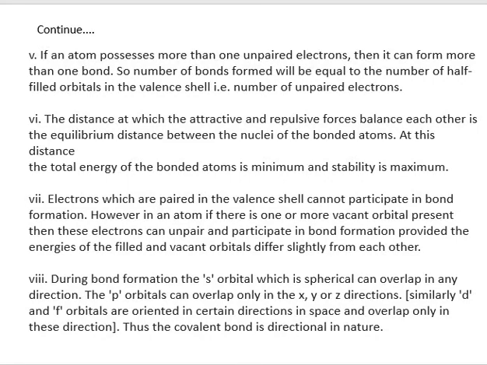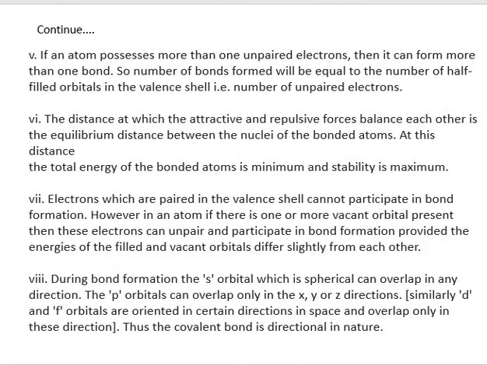Next is, if one atom possesses more than one unpaired electron, then it can form more than one bond. Like we have heard single, double, triple covalent bond. So the number of bonds formed will be equal to the number of half-filled orbitals in the valence shell. We can say that the number of unpaired electrons present in the subshell.